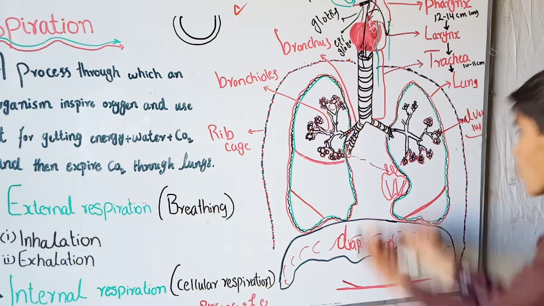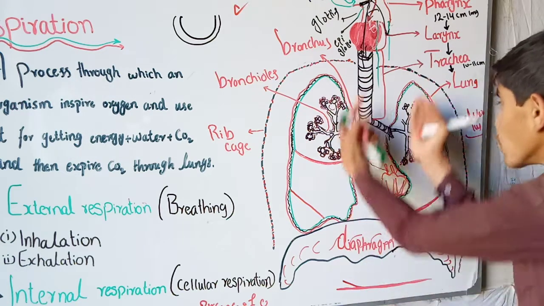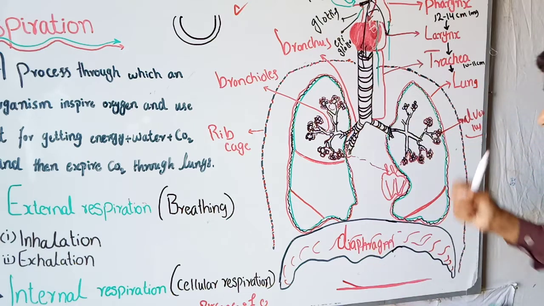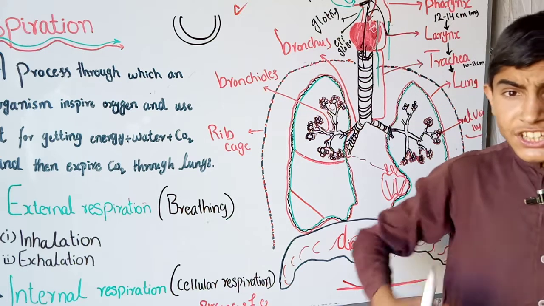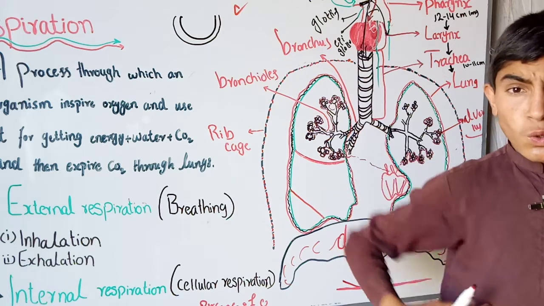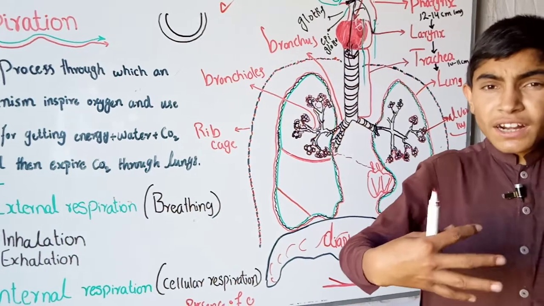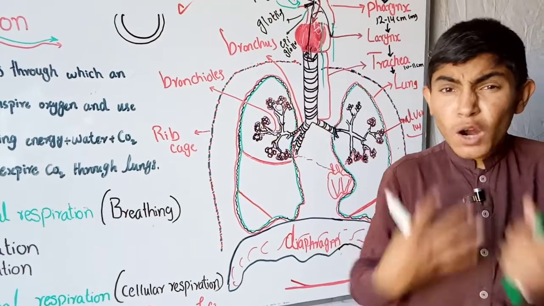The diaphragm helps the chest cavity to move up, and the muscles of the rib cage contract. They contract and help the chest cavity to move upward and frontward, outside.